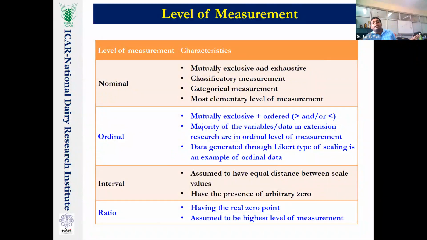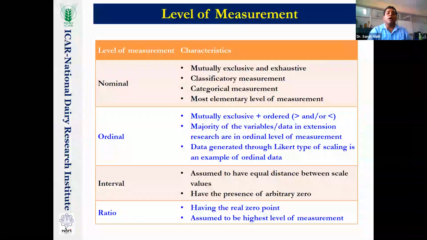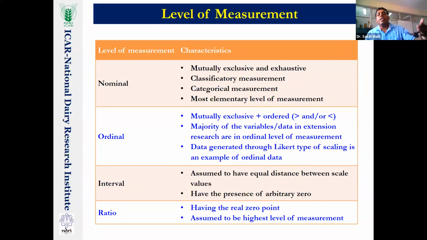Sometimes in extension research we use different indices that we calculate, and we convert our data into 0 to 1. For understanding of the people where my value is coming, we could describe that if the value is towards 1, we say it is a stronger adoption index, and if it is lower, it is towards 0.